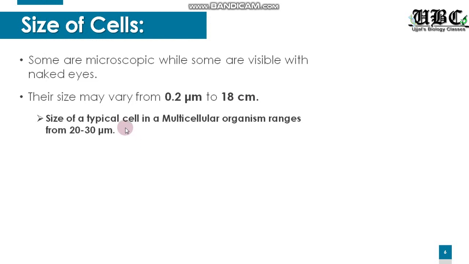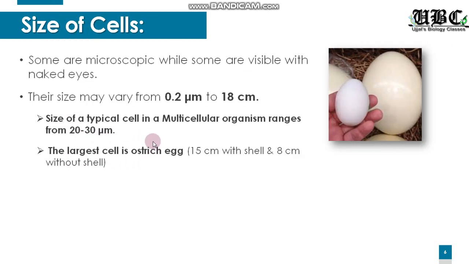Now, the typical cell of a multicellular organism ranges from about 20 to 30 micrometer. So most of the cells in our body have a size between 20 to 30 micrometer. There are certain exceptions which we will be talking about. Talking about the largest cell, we all know that it is the ostrich's egg.